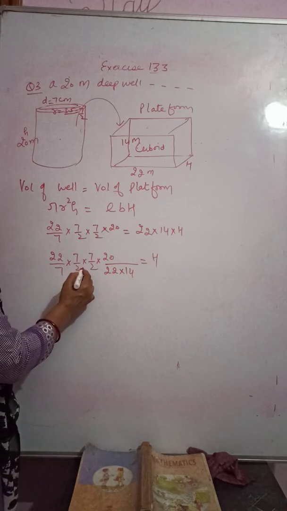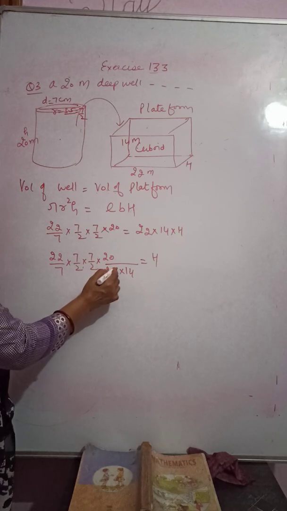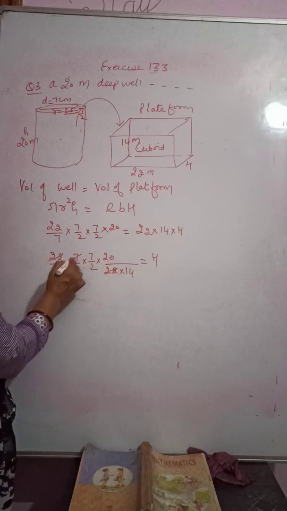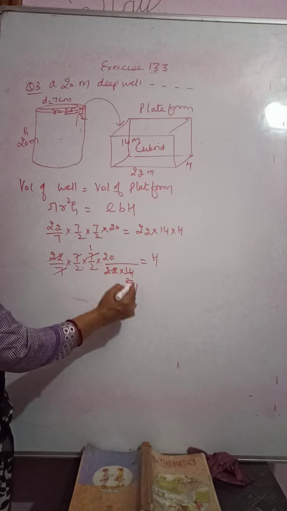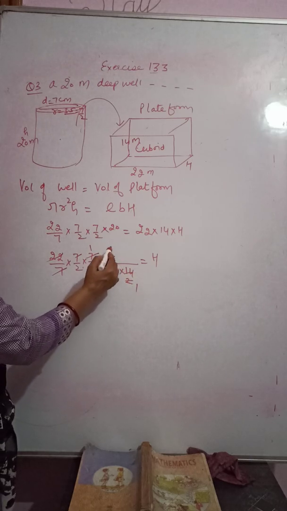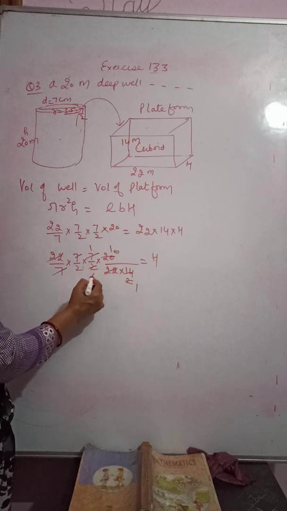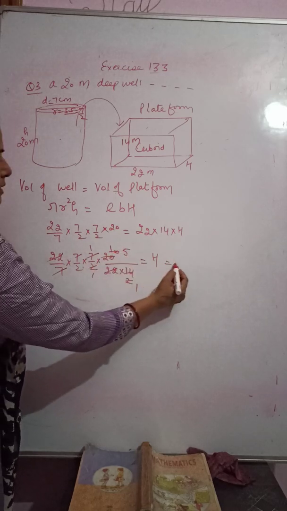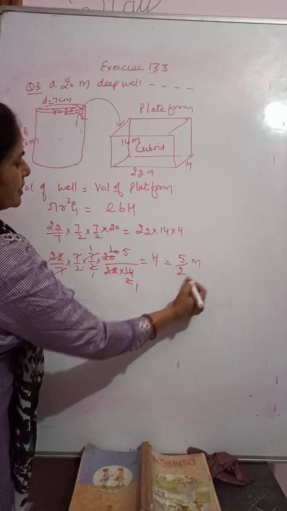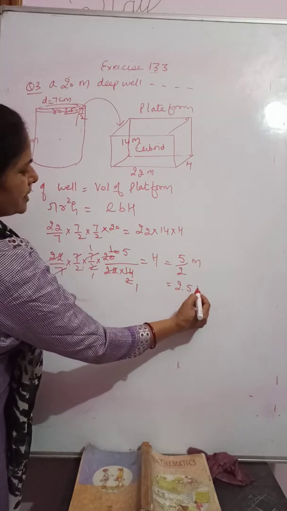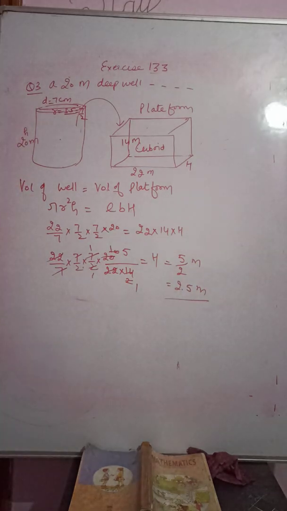Right? 22 cuts, 7 cuts, and on cancelling, it comes out to be 5/2 meter, that is 2.5 meter. Clear? Any doubt?